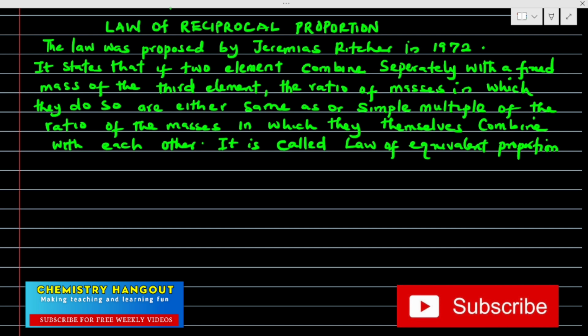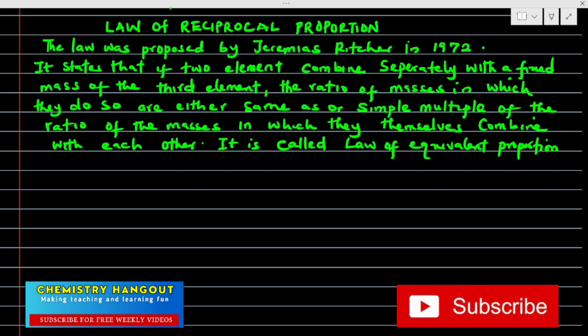It states that if two elements combine separately with a fixed mass of the third element, the ratio of masses in which they do so are either the same as or a simple multiple of the ratio of the masses in which they themselves combine with each other. A lot of people did not understand this very particular law. So let's break it down.